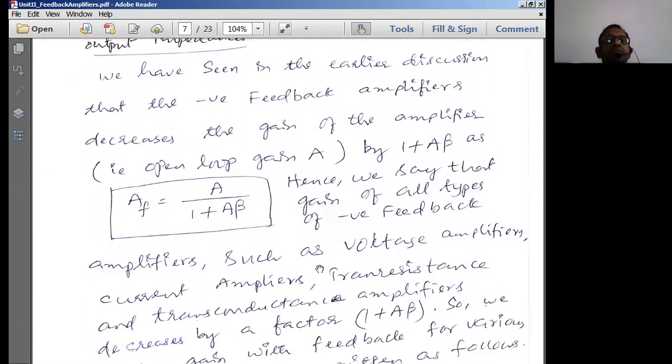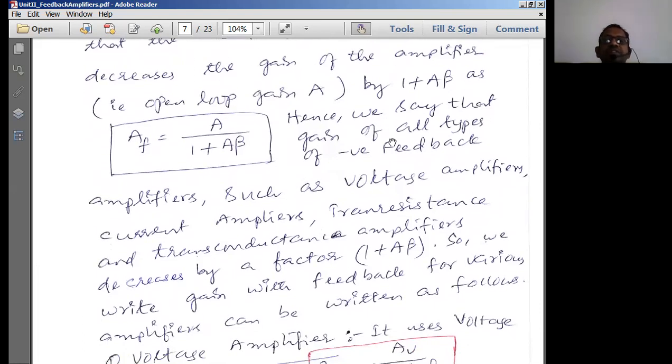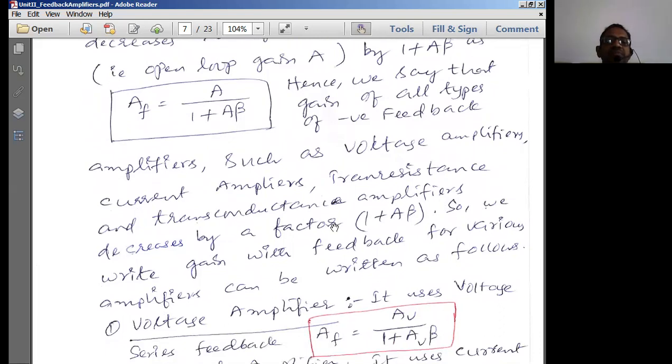Now we have seen in the earlier discussion that negative feedback decreases the gain of the amplifier. Already we have proved this equation in the previous session as AF equals A by 1 plus A beta, where capital A is the open loop gain of the amplifier. 1 plus A beta is the sensitivity of the amplifier. Hence the gain of all types of negative feedback amplifiers, such as voltage amplifier, current amplifier, trans resistance amplifier and trans conductance amplifier, is going to decrease by a factor of 1 plus A beta.